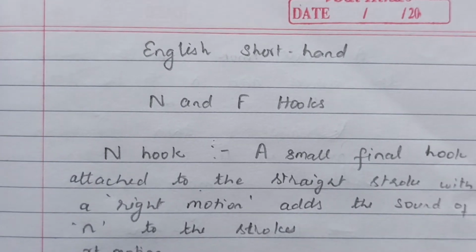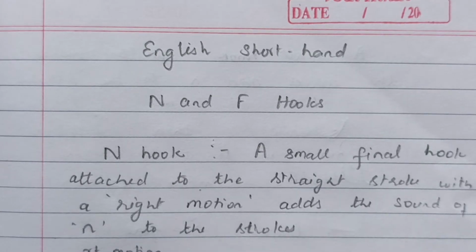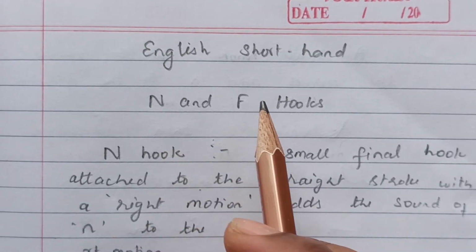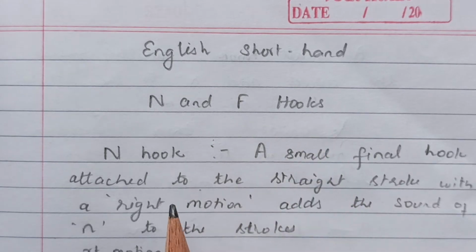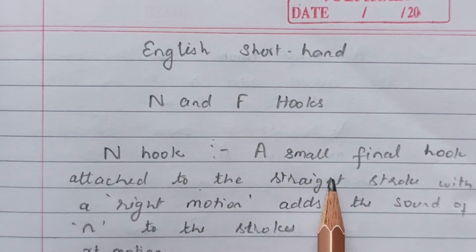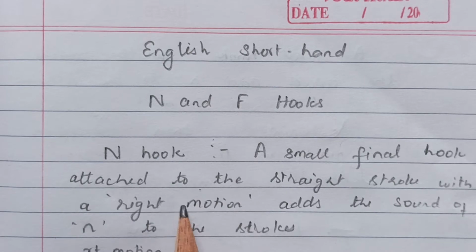Today's class will start with a new chapter, N and F hooks. So, the N hook is a small final hook attached to the straight strokes with the right motion. The right motion adds the sound of N to the stroke. So, the final hook attached to the straight strokes with the right motion gives the sound of N.